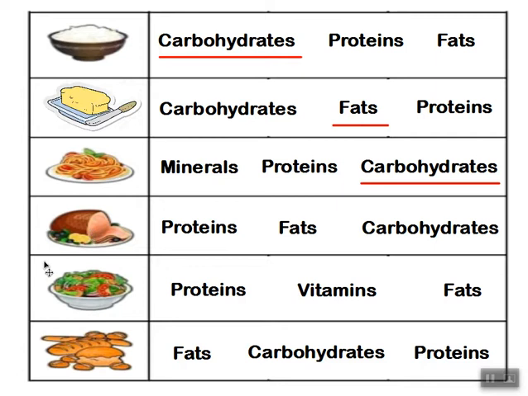We have here meat. The meat and chicken, do you remember? It contains what? Proteins or fats or carbohydrates? Of course, proteins. Now we have a plate of salad made of different vegetables, and we said that the vegetables contain what? Proteins or vitamins or fats? Fruits and vegetables contains vitamins. The last one, bread, where the bread contains fats or carbohydrates or proteins? The bread is like the pasta and the rice. It contains carbohydrates. Okay? Now we finished primary 2.